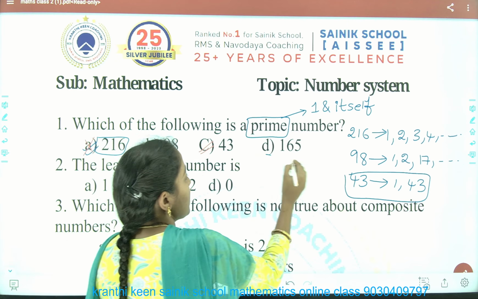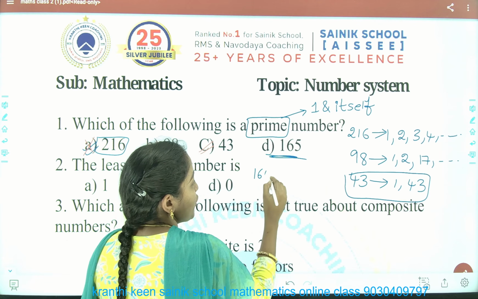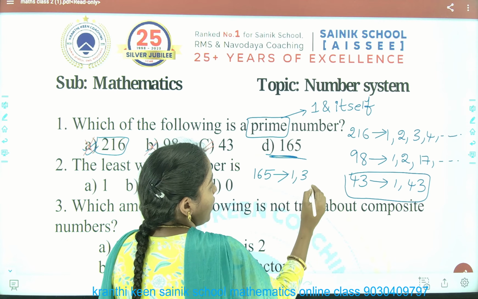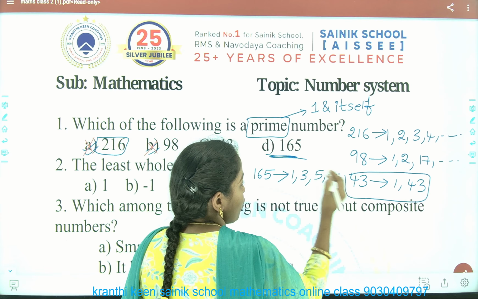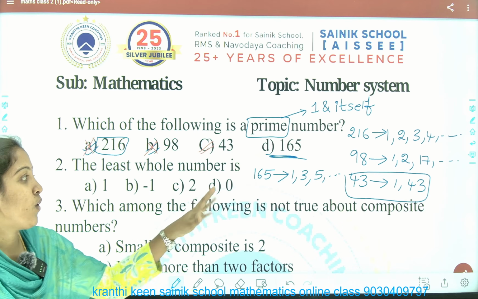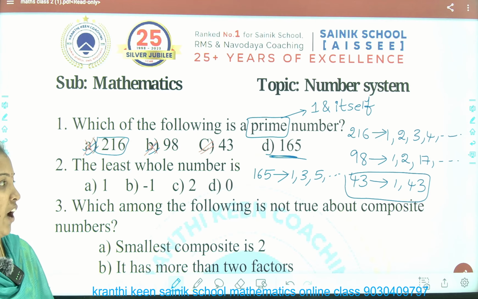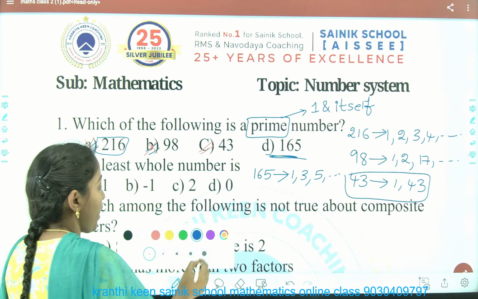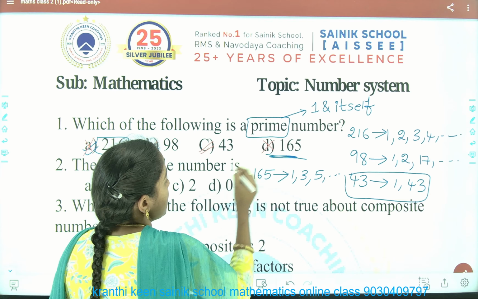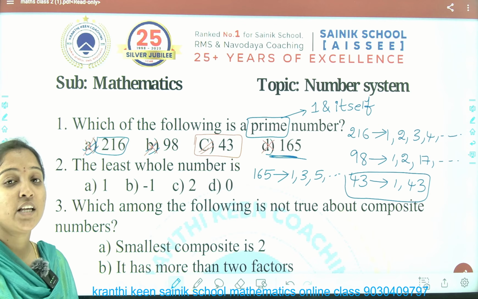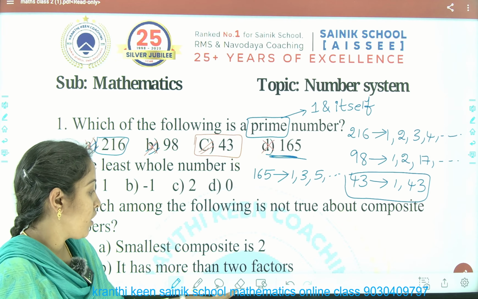And coming to 165, it is also divisible by 1, 3, 5 and so many numbers. That means 165 also has more than two factors. That's why the remaining three options are eliminated. What is our answer? Option C, 43.